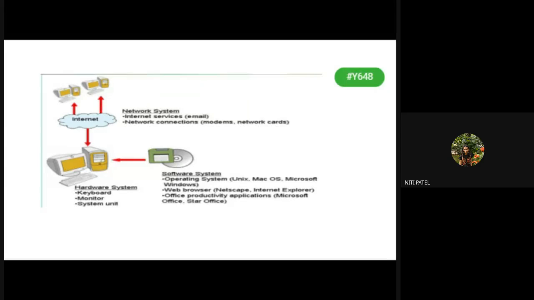Then we had seen what we require if we want an entire computer system to be set up. We require hardware, we require different software. But if we also want our system to communicate with other systems, we also require a network setup, which is possible with an internet connection by making use of some network devices like routers, switches, bridges. All these are different network devices. The ones which we use at our home are nothing but the routers.